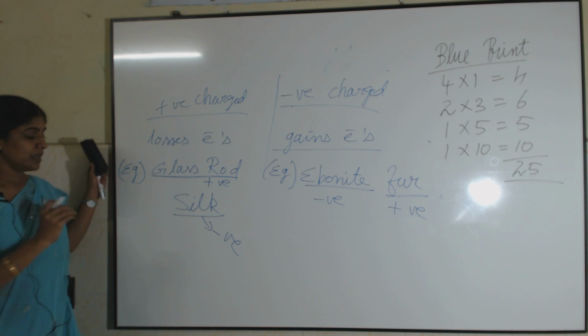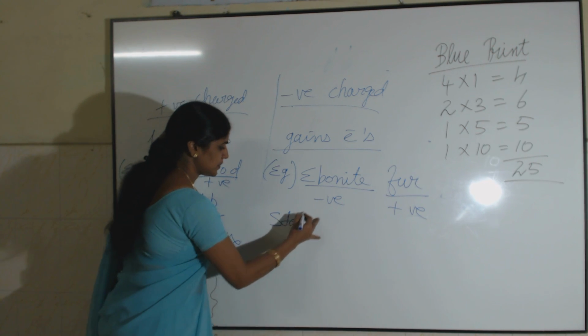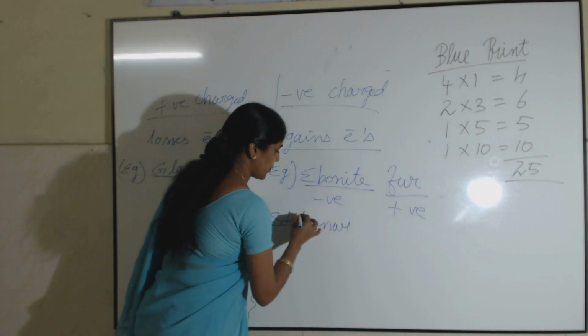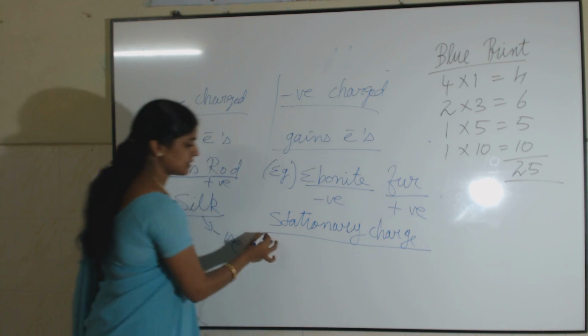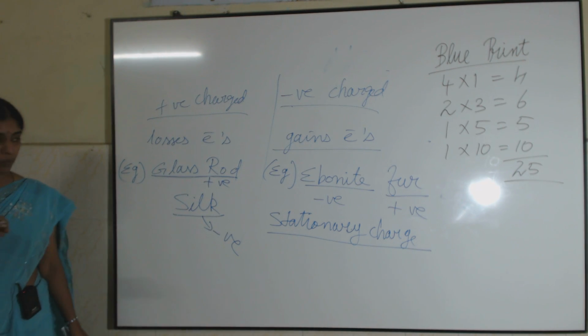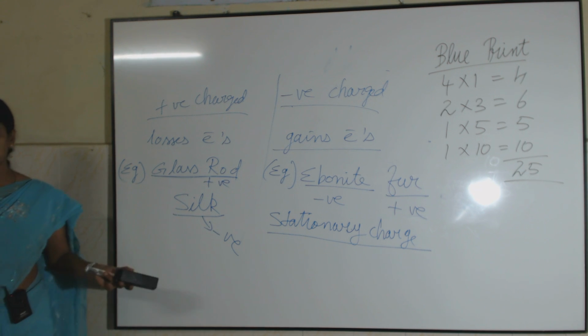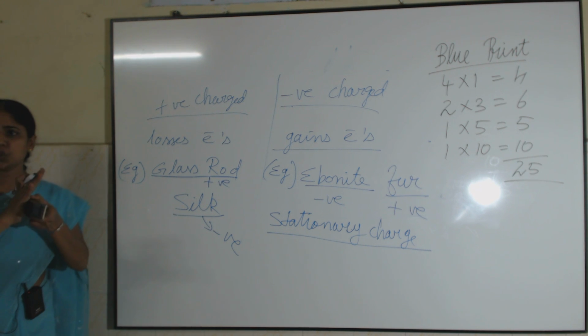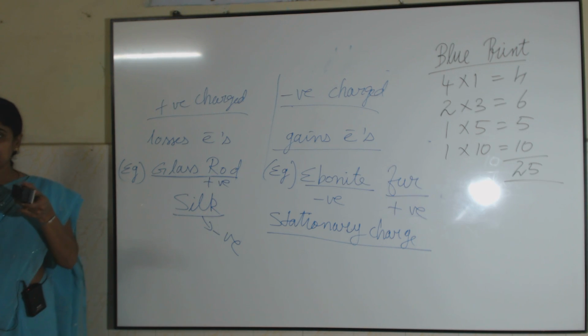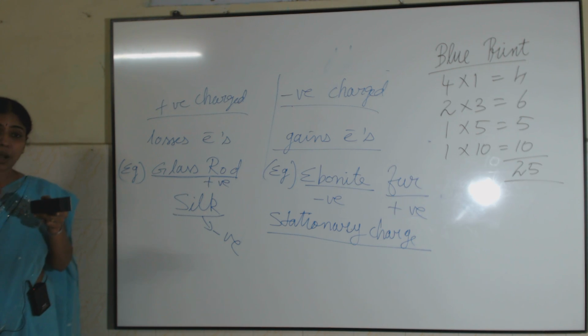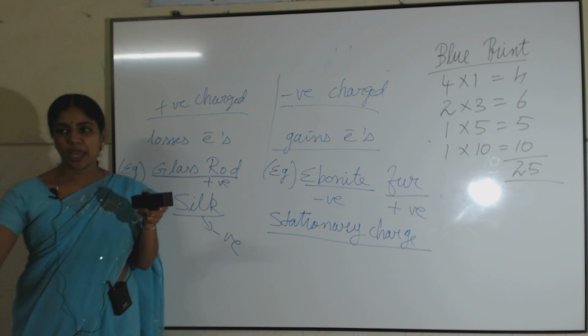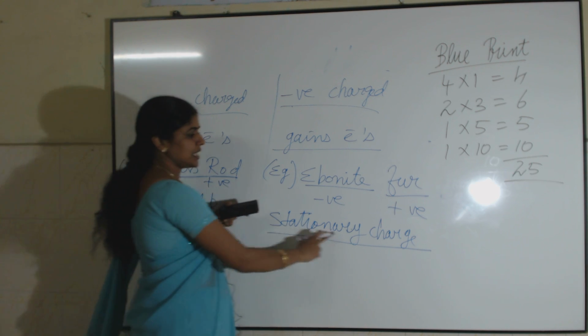So a stationary electric charge will not produce electricity. Here, in frictional electricity, are the charges moving from one object to another object? Definitely not. So what is actually happening when two objects are rubbed against each other? There is a redistribution of charges from one object to another object. The charges are transferred from one body to another body. They are not in motion. That is why they are called stationary charges.